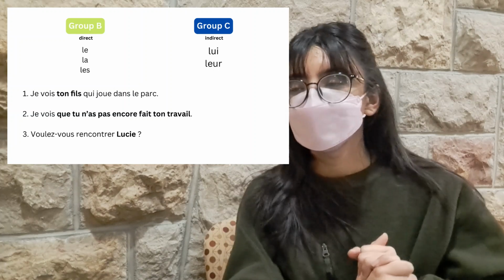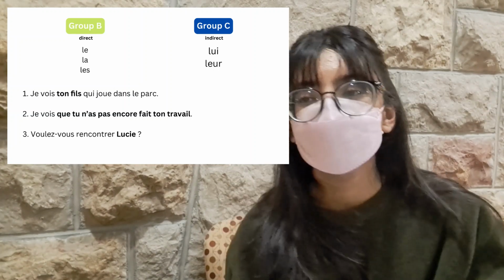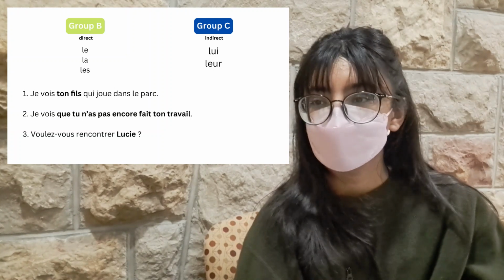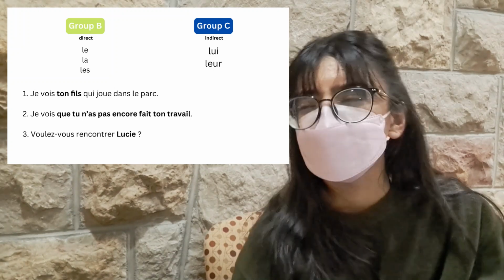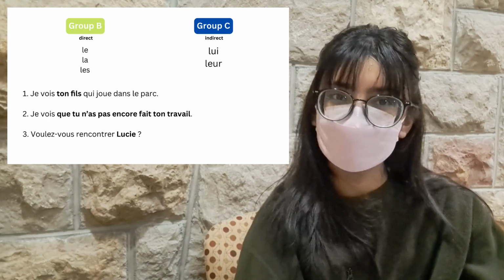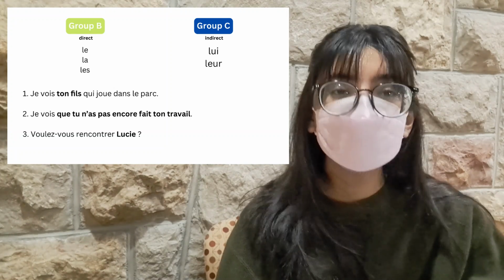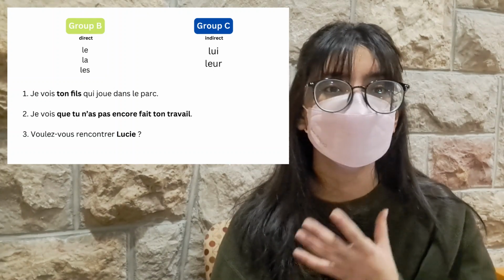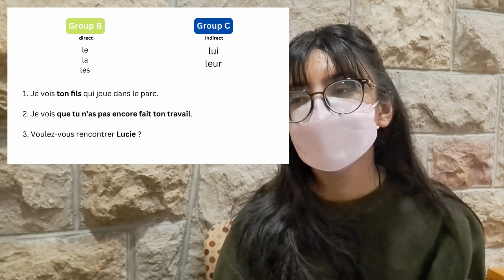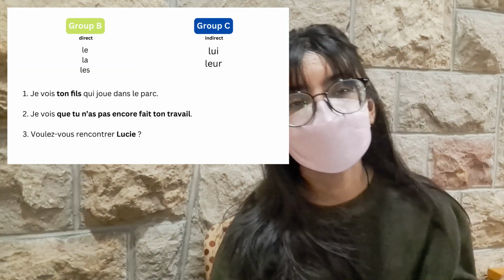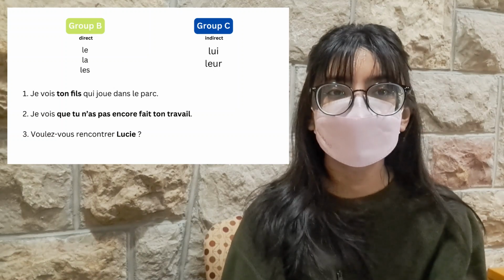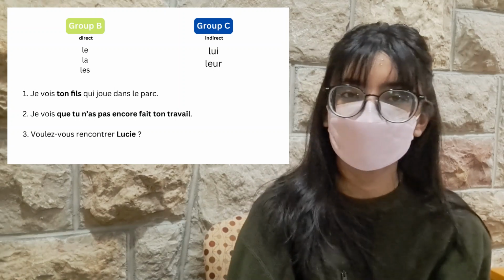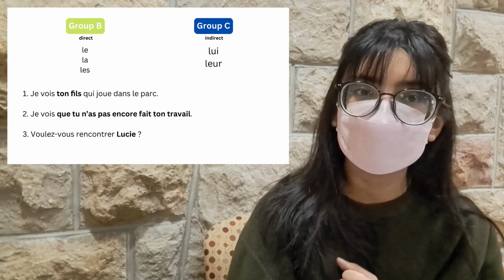So, for the first sentence, je vois ton fils qui joue dans le parc. Now, I see his son who plays in the park. So would you replace ton fils with le, la, les, or would you replace it with lui or leur? That's where the idea of direct and indirect comes in. If you're talking about lui or leur, it's when you are trying to do something to somebody. You know, the preposition "to" is very important. If there is no preposition in between, most of the time you're going to make use of the direct ones.